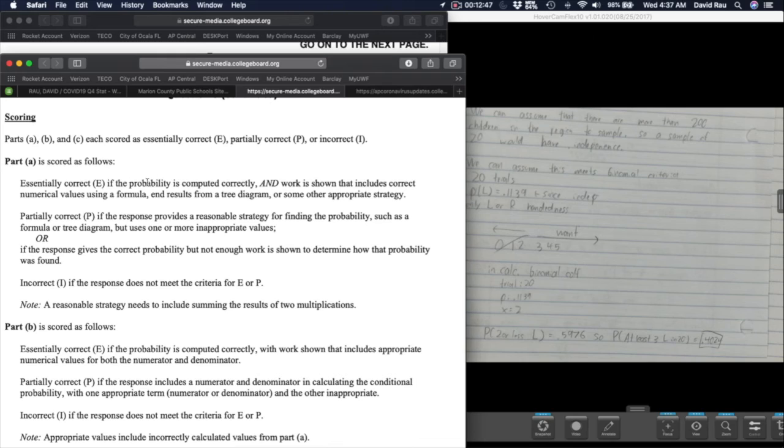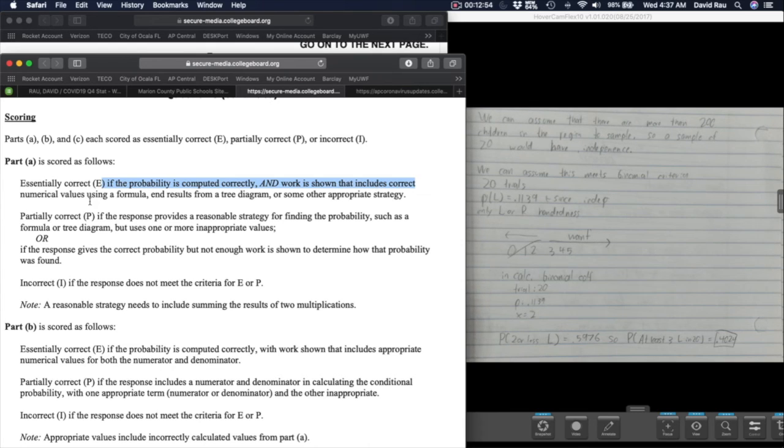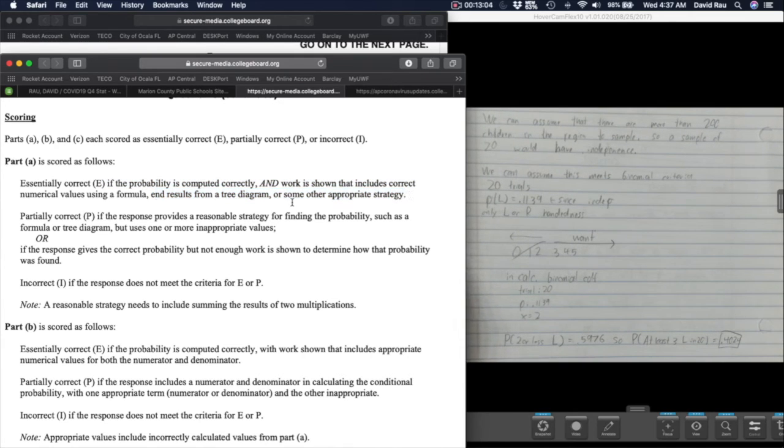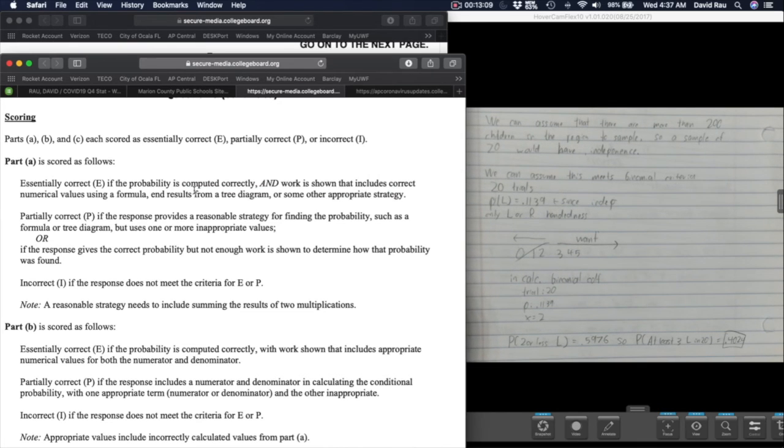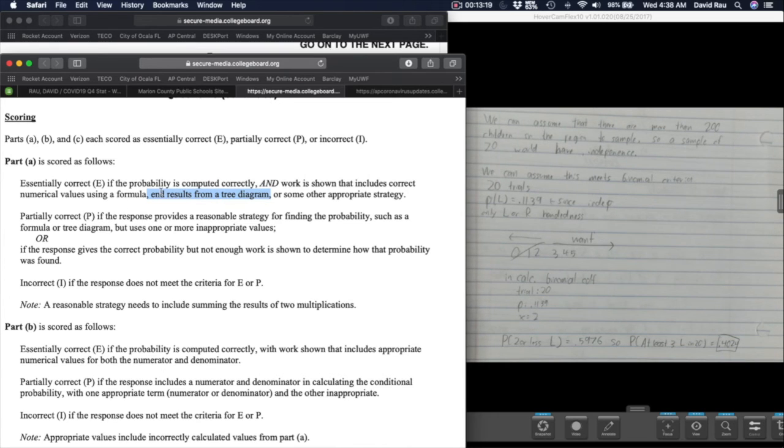For part A, you have to give the correct computation, and work is shown that includes correct values in the formula. End result from a tree diagram or some other appropriate strategy. So in other words, you have to show how you were getting your answers and why it makes sense that you're multiplying and adding in the way you are. Now in this sense, a tree diagram is really the best way to go. It just felt natural to me to do it this way. But it turns out that a tree diagram can be part of what gives you the E.